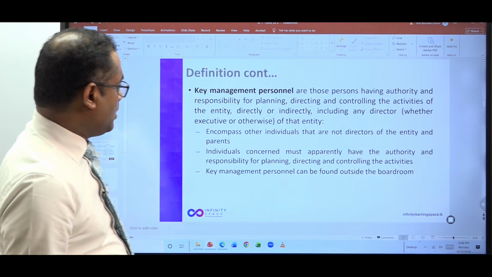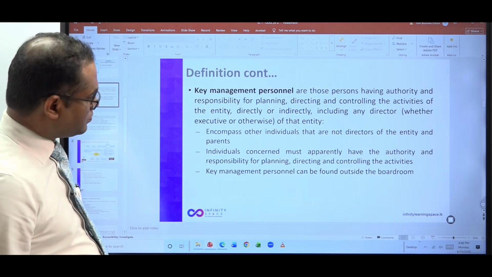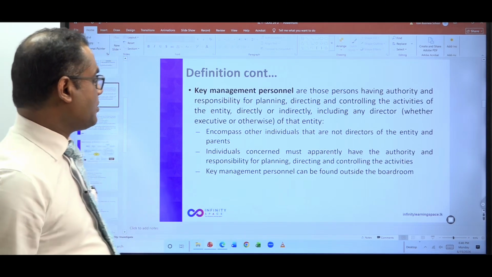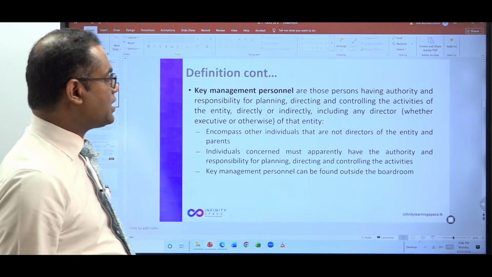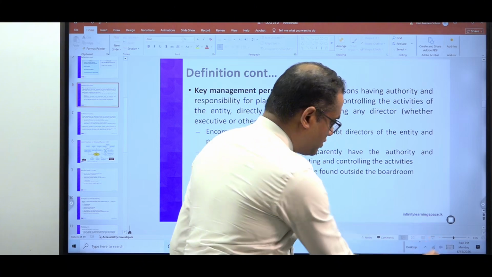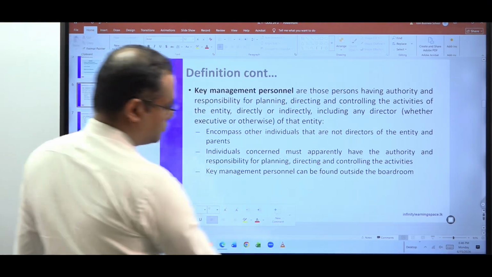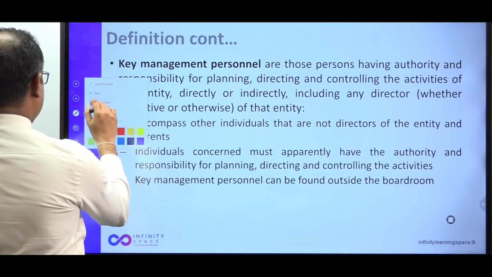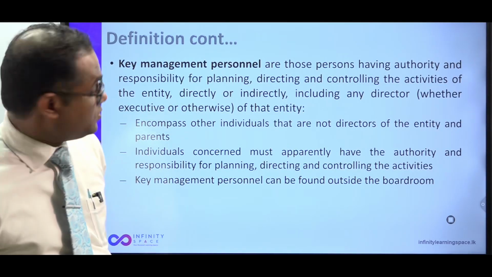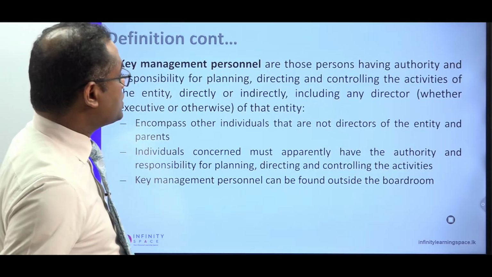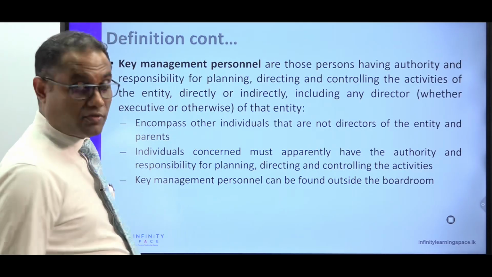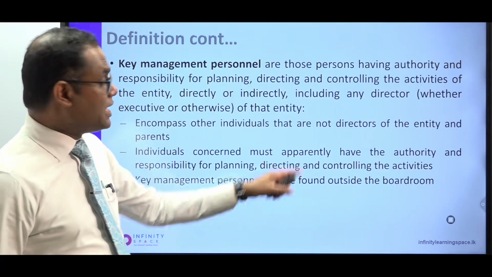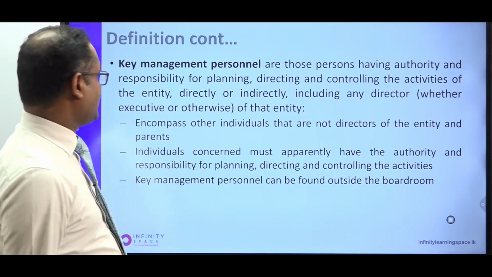Here, if you look at the definition, key management personnel are those persons having authority and responsibility for planning, directing and controlling the activities of the entity, directly or indirectly, including any director, whether executive or otherwise.